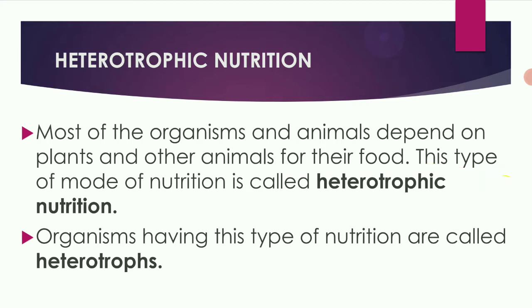This mode of nutrition is called heterotrophic nutrition. Organisms having this type of nutrition are called heterotrophs.